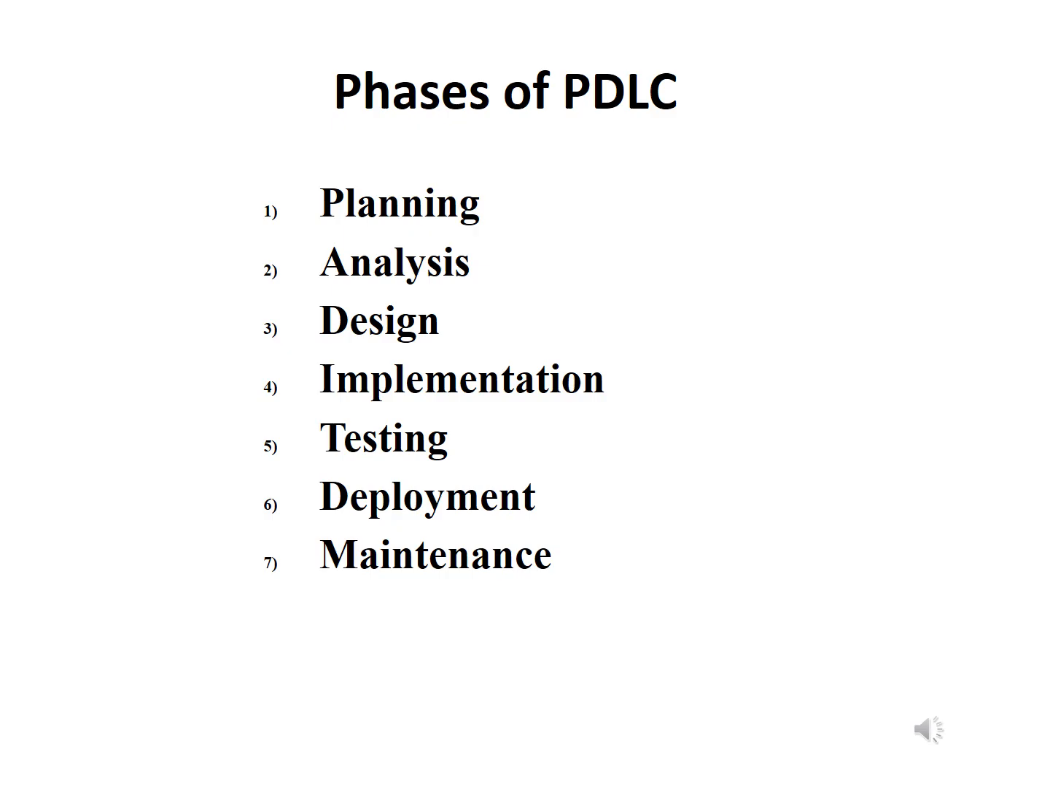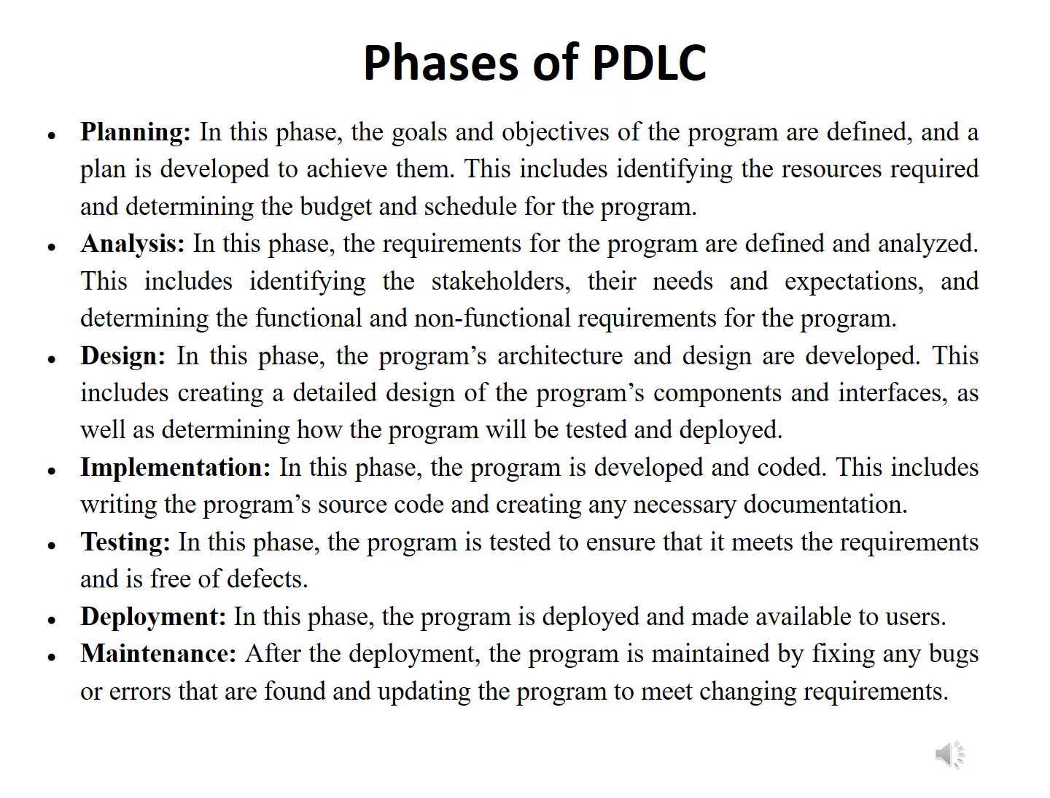The phases of the program development life cycle: there are 7 phases. The first one is planning, second is analyzing, third is designing, fourth is implementation, fifth is testing, sixth is deployment, and finally maintenance. The planning phase: in this phase, the goals and objectives of the program are defined and a plan is developed to achieve them. This includes identifying the resources required and determining the budget and schedule for the program.